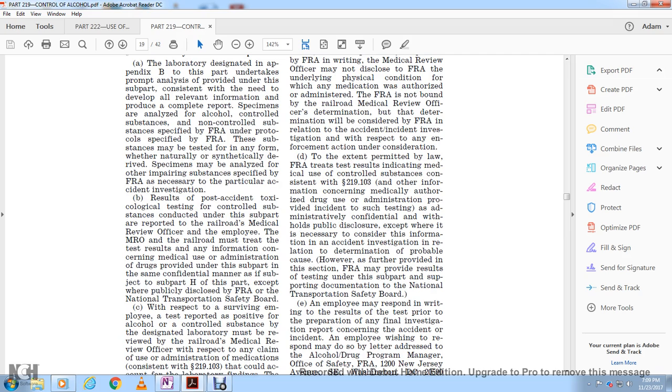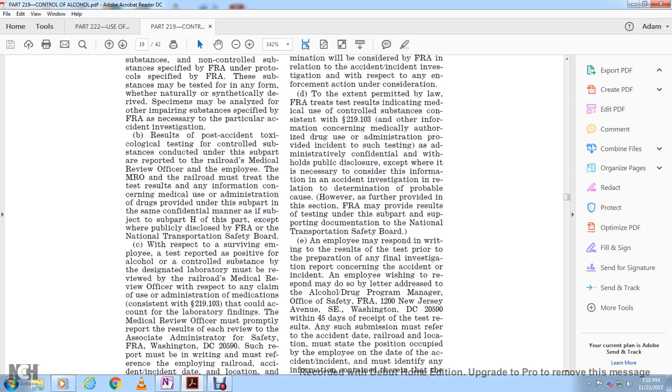Results of the post-accident toxicological testing for alcohol and controlled substances conducted under the subpart are reported to the railroad medical review officer with the employee. The MRO with the railroad must retrieve the test result and the information concerning the medical use for the administrator. The drug information provided on the subpart is confidential, except that it is publicly disclosed by the FRA or the National Transportation Safety Board.